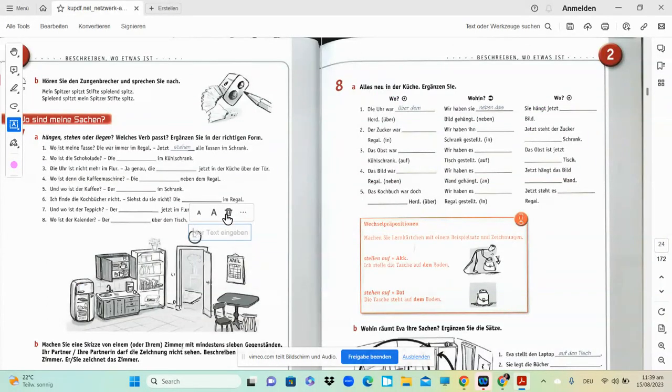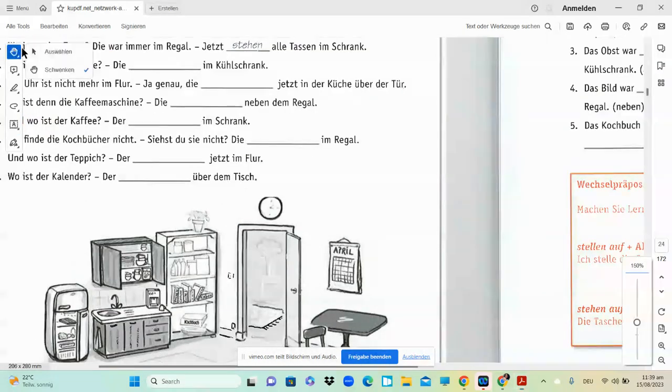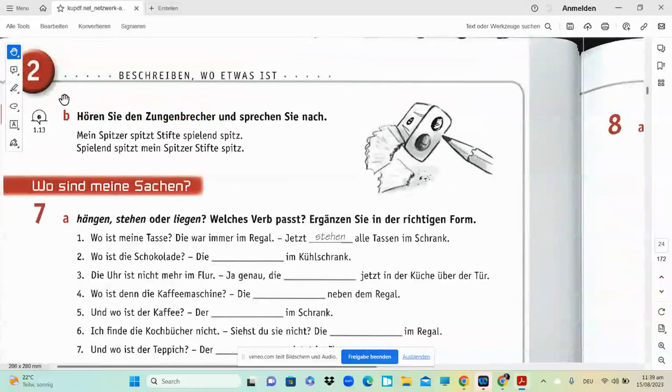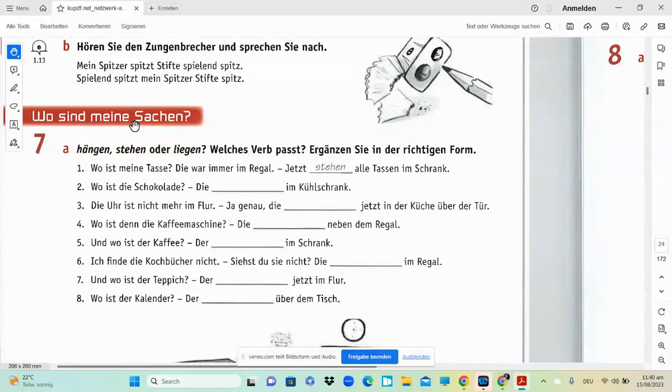So first of all, let me just zoom out a little bit, and then let's see what do we have over here. Okay, Hören, again you have this Hören part. Hören Sie die Zungenbrecher und sprechen Sie nach. So it's kind of tongue twister. Mein Spitzer, Spitz, Stifter, spielen, Spitz, mein Spitzer, Stifter, Spitz. So just try to listen to the audio and then just repeat it to move your tongue accordingly.